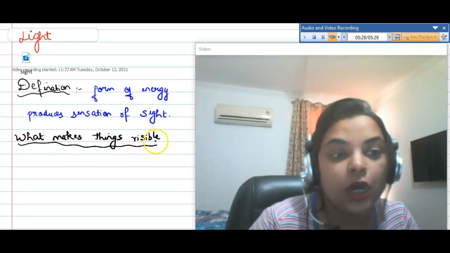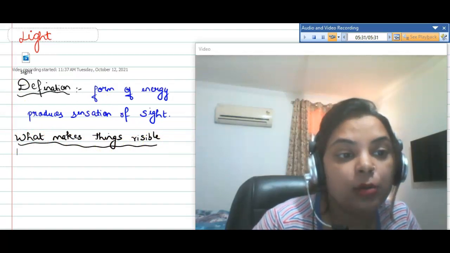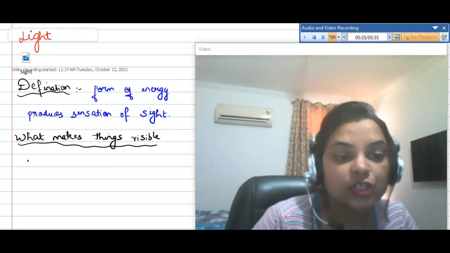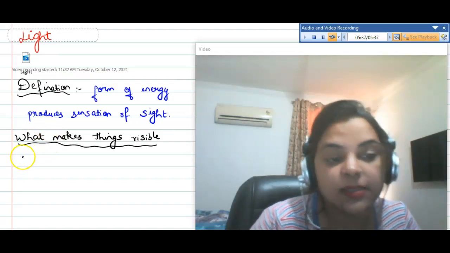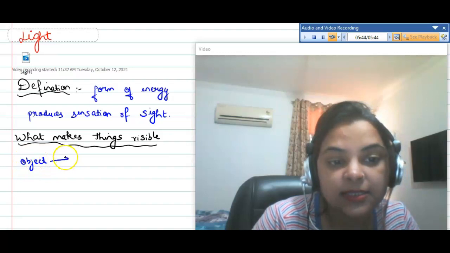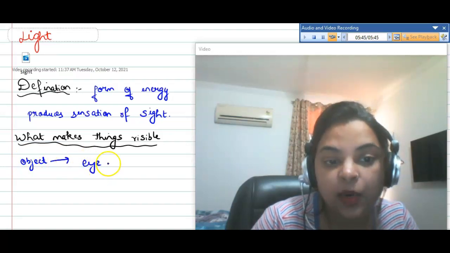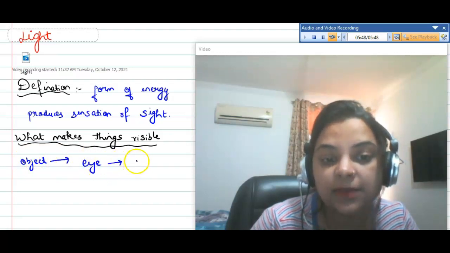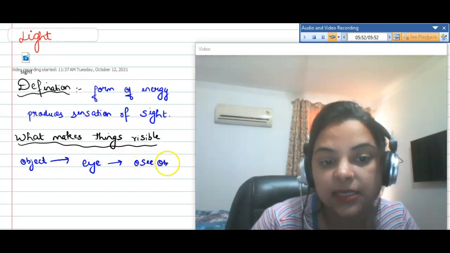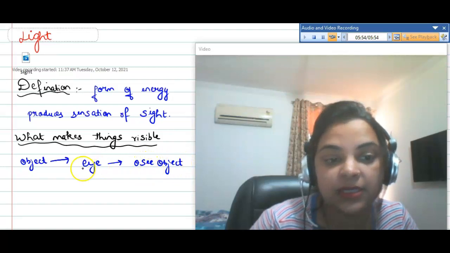Let's see. The eye alone does not help to see any object, right? So the light from the object enters into our eye, only then we can see the object.